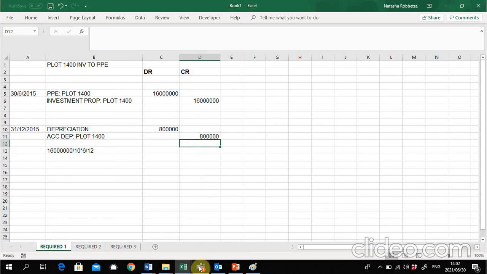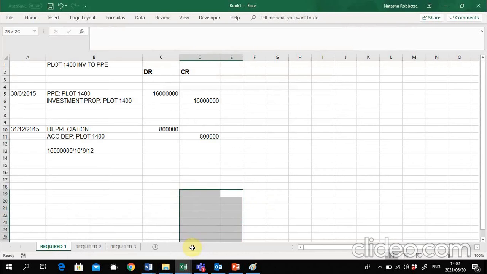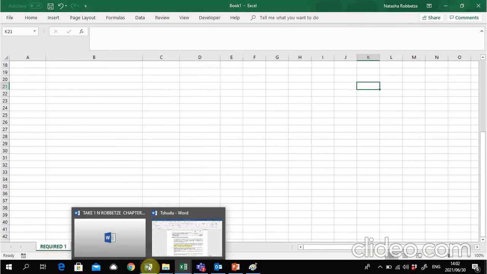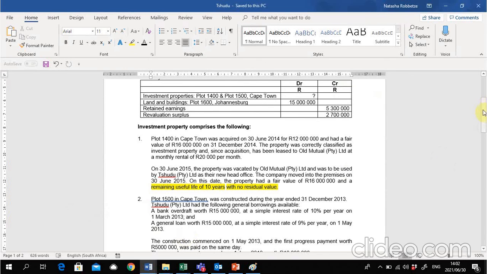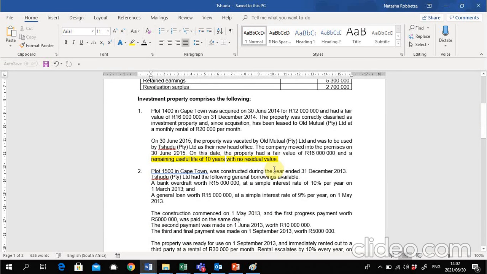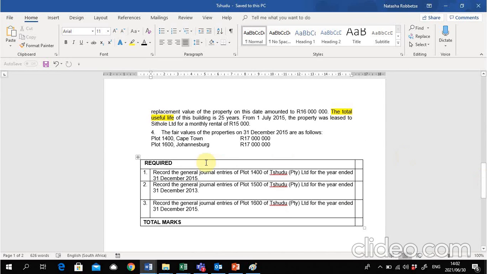Then, if we go back to our question, you will observe, let me just sort out my technology. There we go. So you will observe that they have given us a fair value at year end. If we scroll down, they say the fair value of plot 1,400 was 17 million on the 31st of December 2015.